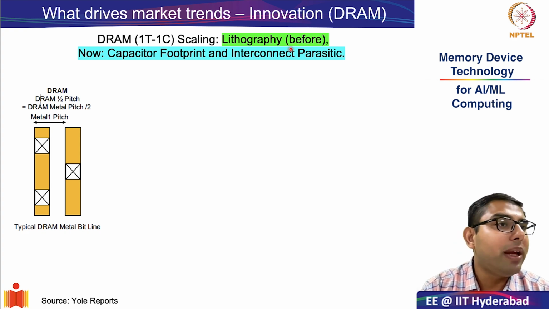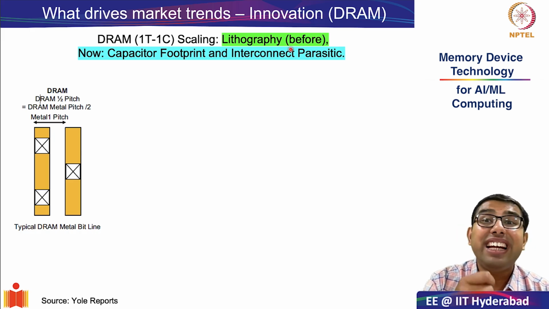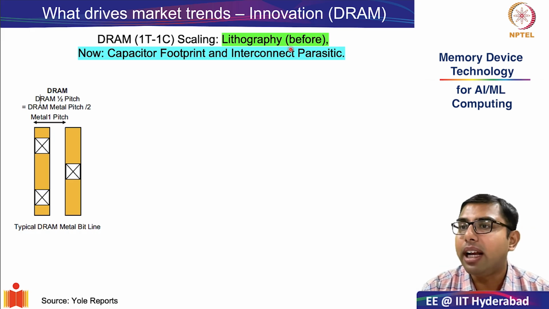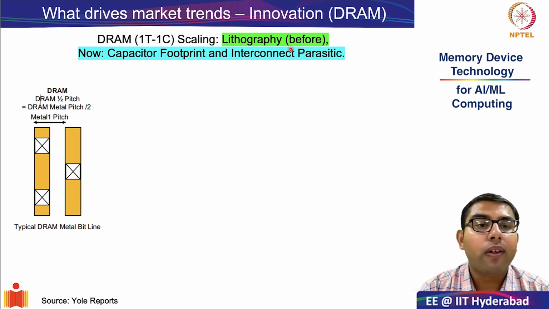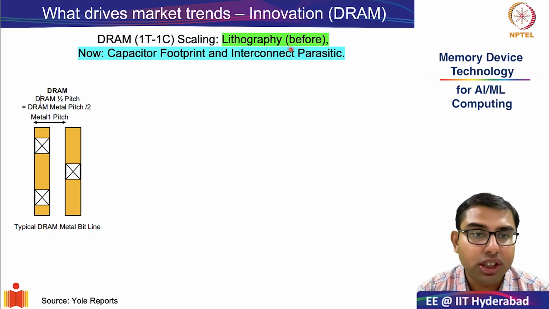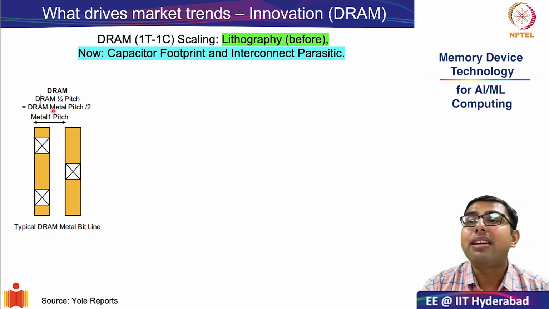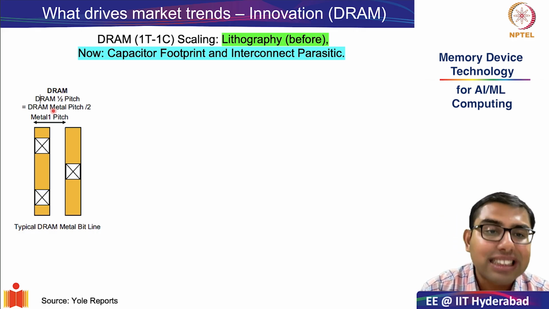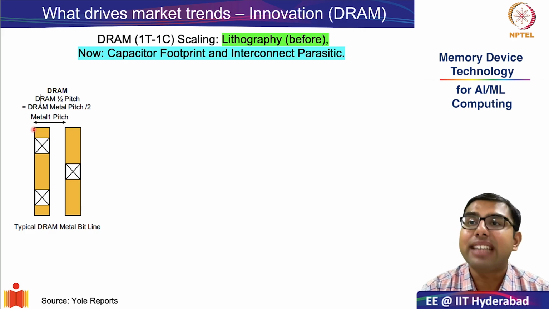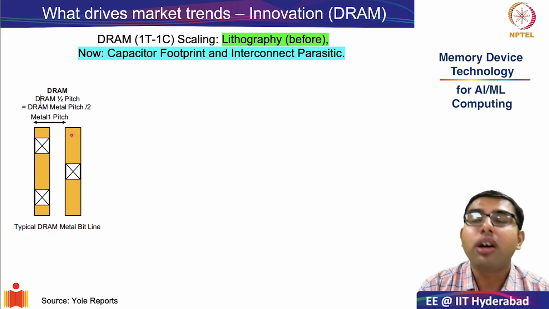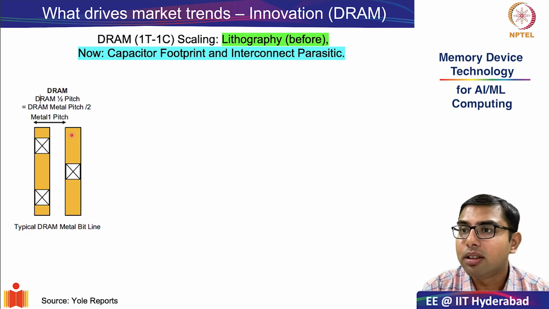Like the CGP, or contacted gate pitch, was the technology indicator in an SRAM cell, for a DRAM cell, it happens to be the metal half pitch. So what does the DRAM metal half pitch mean? It is nothing but the gap between two neighboring cells or the gap between two neighboring bit lines.